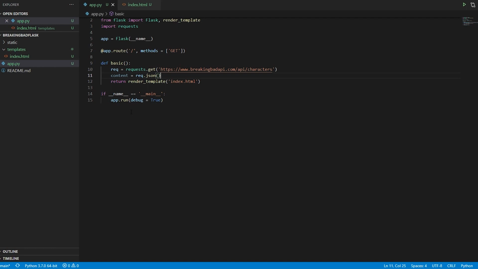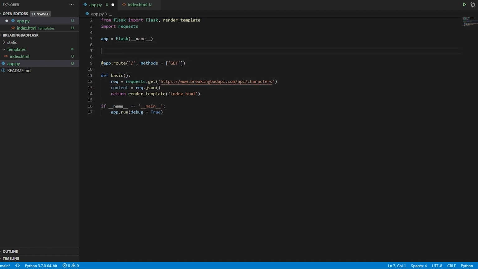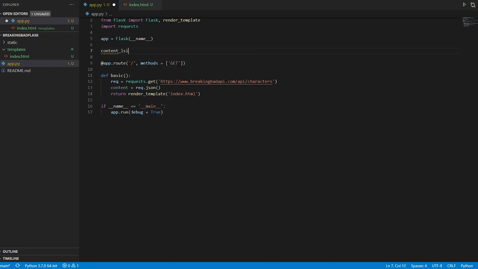The way we do it is we are going to iterate through a for loop, because iterating through a for loop will give us a list. I'm going to append and create a new list that can be handled in the HTML using Jinja. That is quite a long procedure, but the amount of code you have to write is very little. So I'll say content list. That is the name of the variable I'm just creating, nothing fancy. So content list and two square braces.